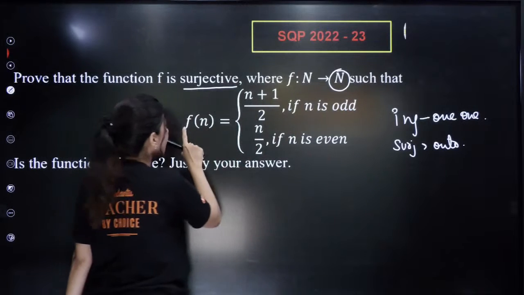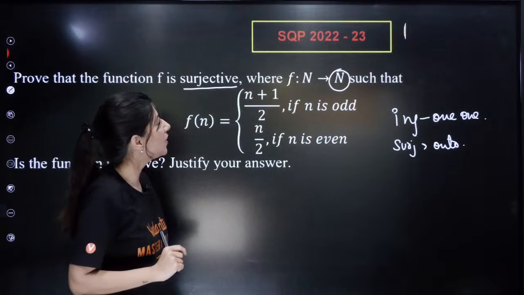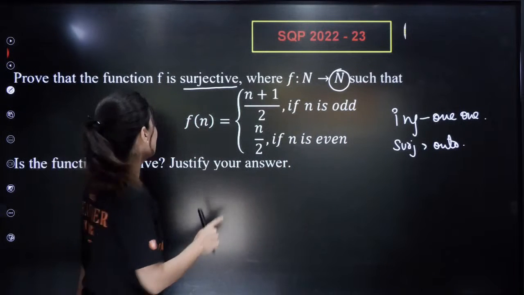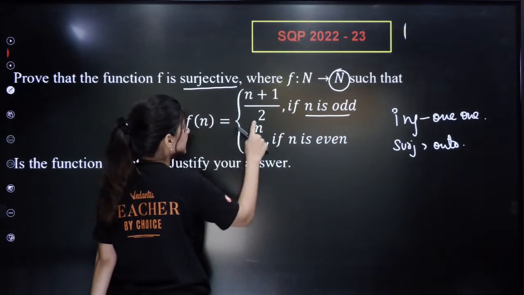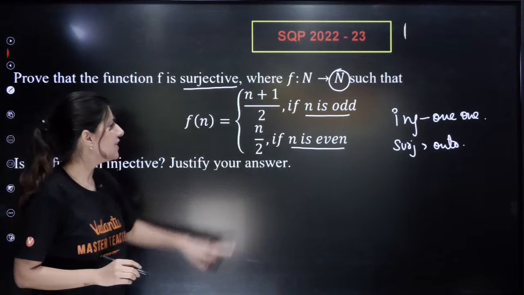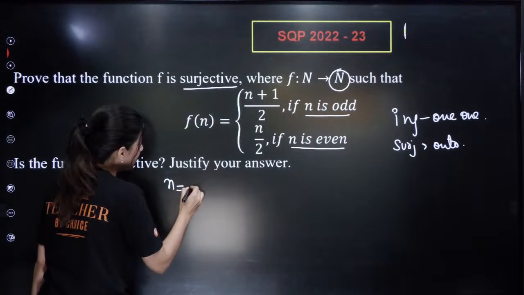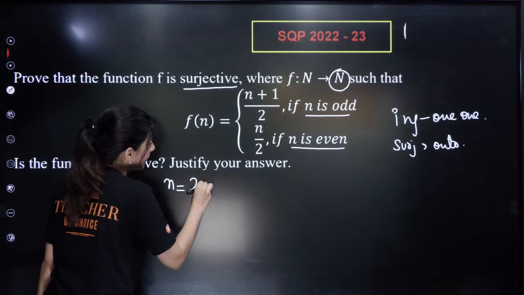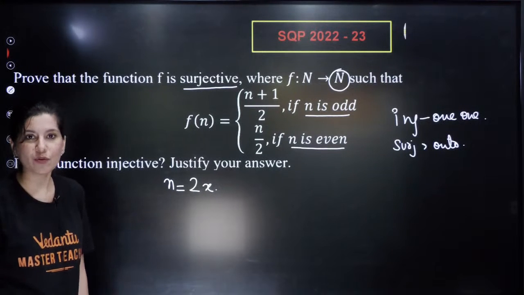Let's understand. f(n) is (n+1)/2 if n is odd. This was in CBSE 2020, in the sample paper. So f(n) is (n+1)/2 if n is odd, f(n) is n/2 if n is even. So suppose n is even, let's understand this. Can I put n equal to 2x, where x will be 1, 2, 3, 4, 5?